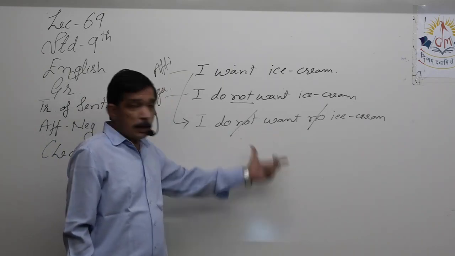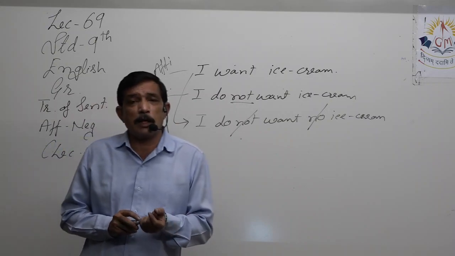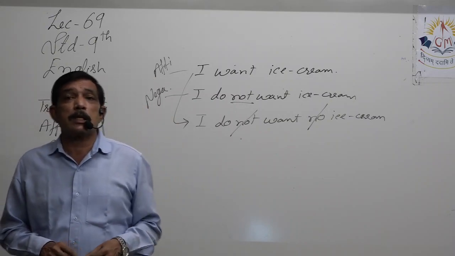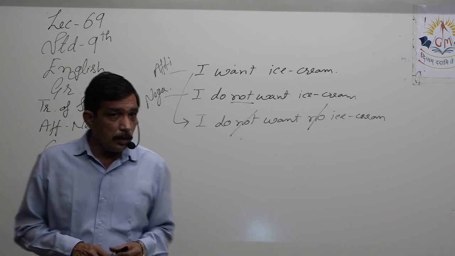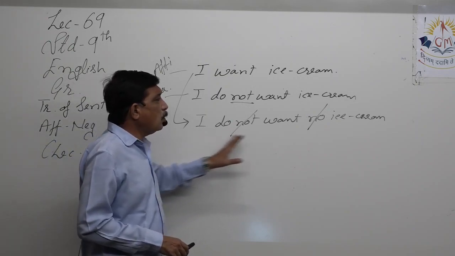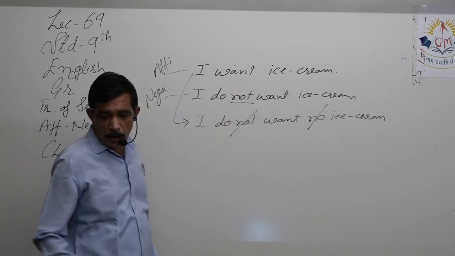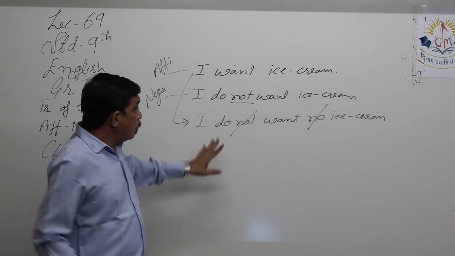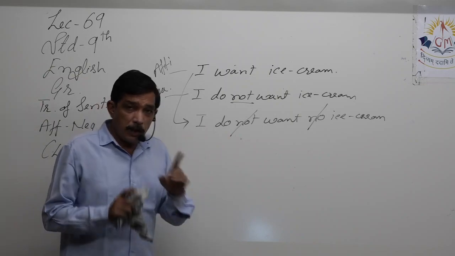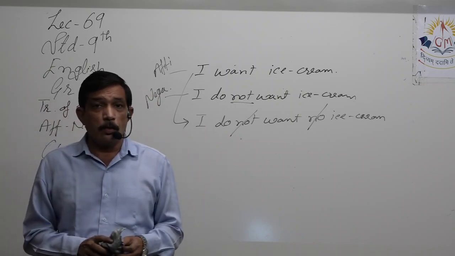So two negatives, just the way that you do in mathematics, are to be struck off, right? You strike them off, you get I do want ice cream, that means I want ice cream. It is the same one that we have written earlier. Please write that down in your notebook also.